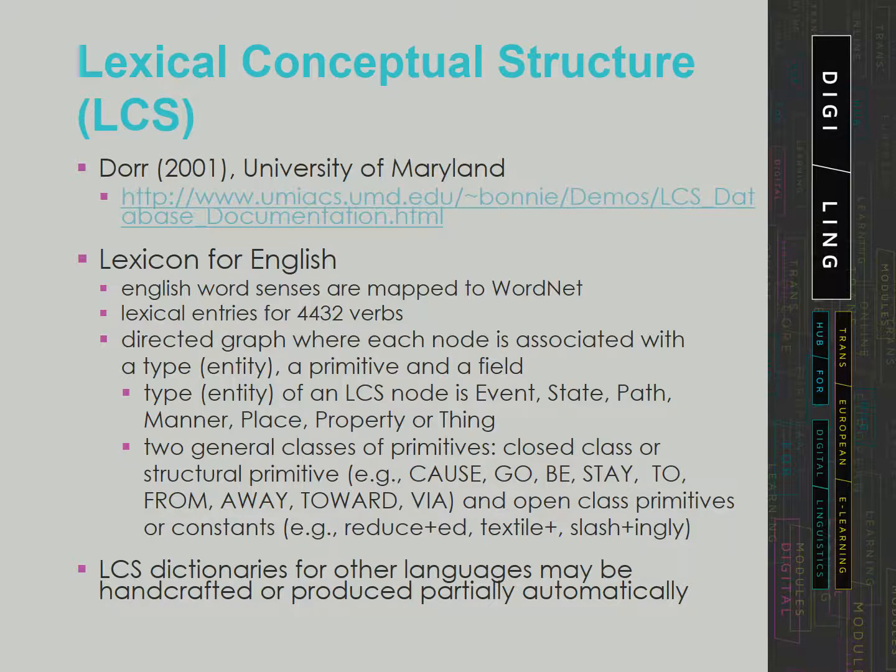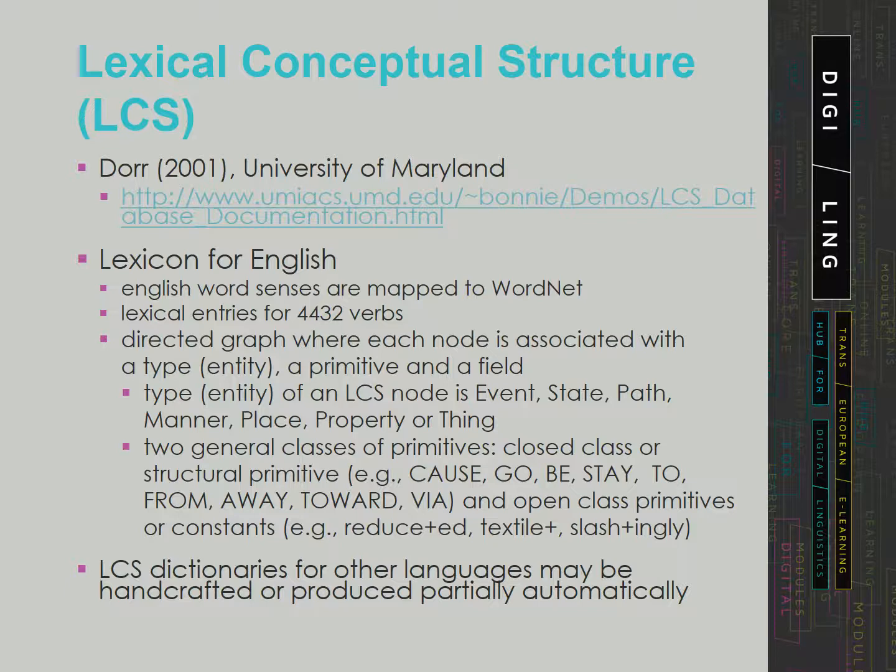Lexical Conceptual Structure was developed by Dorr in 2001 at the University of Maryland. It is a lexicon for English that attempts to capture the lexical meaning of predicates in terms of a set of primitive predicates such as goes, go, inspired by physical motion, to define generalizations across predicates. The LCS database contains lexical conceptual structures organized into semantic classes that are a reformulated version of those in Beth Levin's English verb classes. The LCS database was hand-tagged with WordNet on a per-class basis, using the 1.6 version of WordNet.